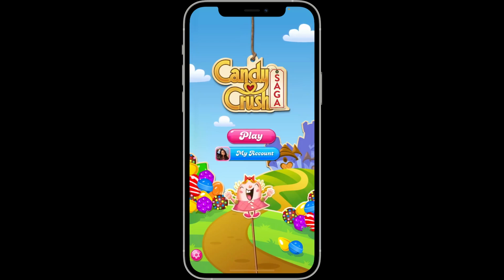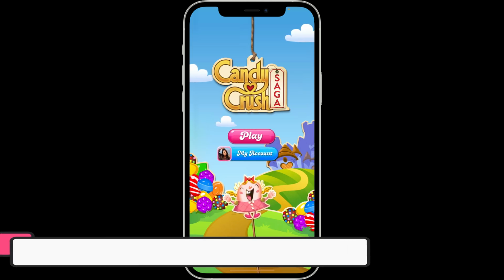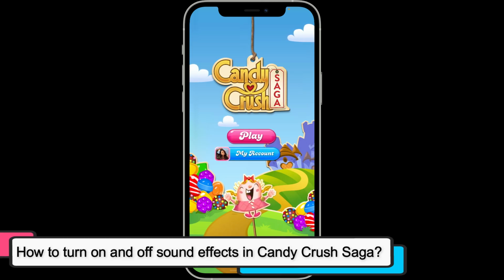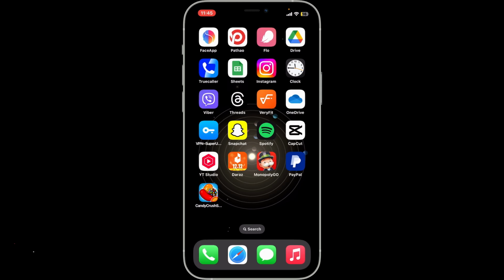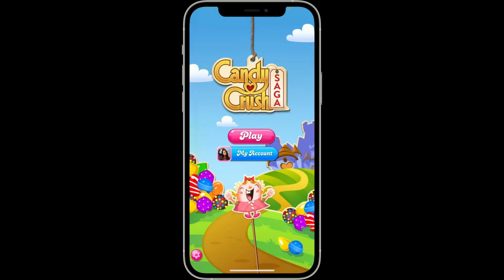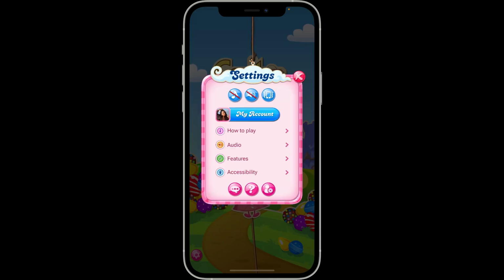In this video, we are going to be learning how to turn on and off sound effects in Candy Crush Saga. First of all, open your Candy Crush Saga application on your device, and then once you end up on this page, tap on the gear button at the bottom left corner. This will open up the settings menu where you'll need to tap on the speaker and the music note icon to turn on and off sound settings on your Candy Crush Saga account.